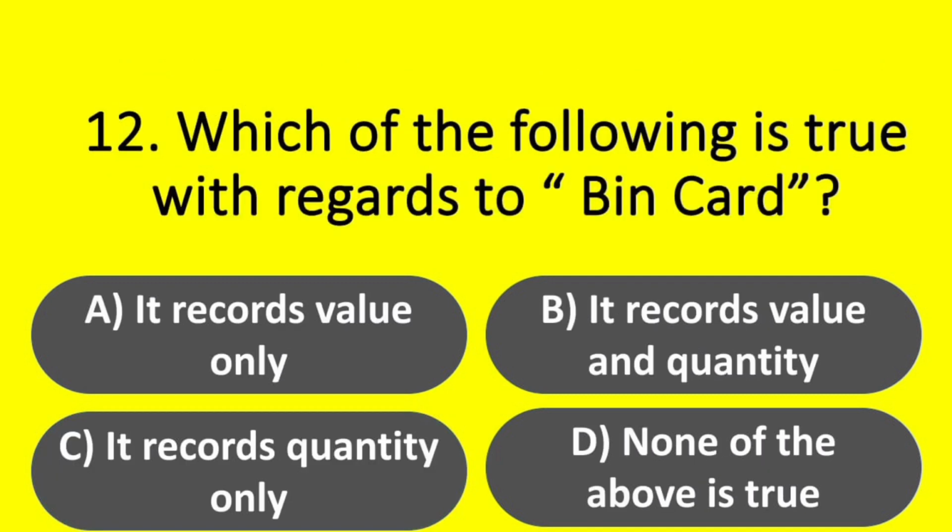Next question. Which of the following is true with regards to bin card? Options. A. It records value only. Option B. It records value and quantity. Option C. It records quantity only. Option D. None of the above is true. Answer. Option C. It records quantity only.